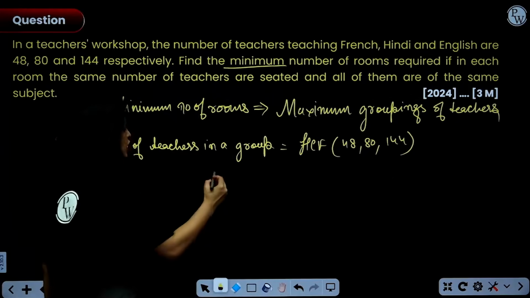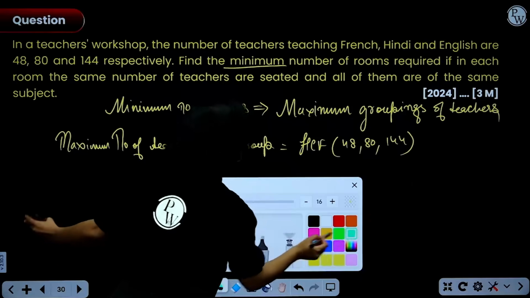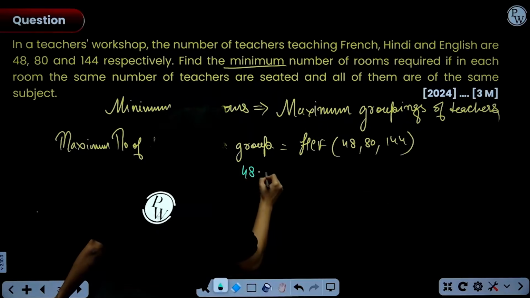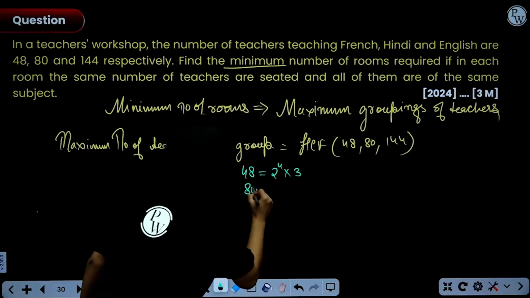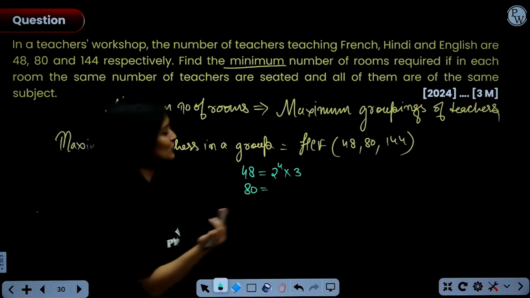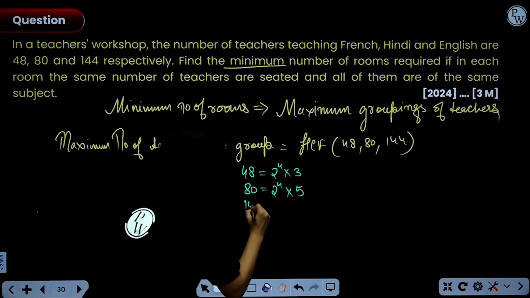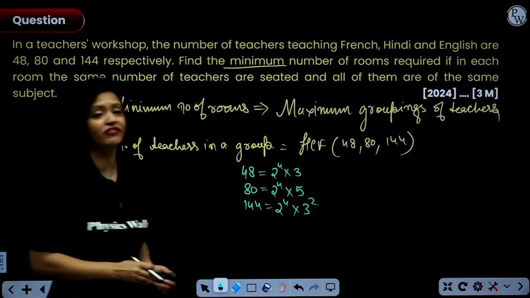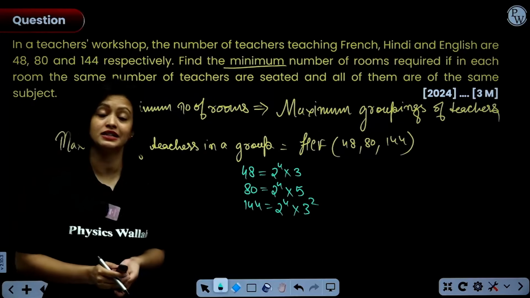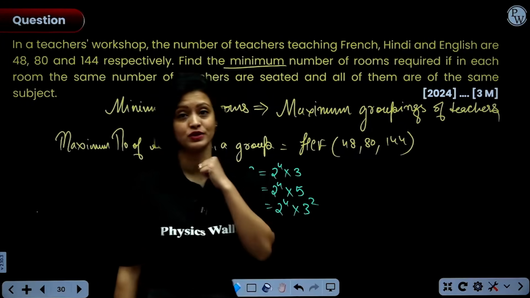Come on. Okay. So, 48. We just saw, right, that 48 is what? 48 is 16 into 3, right? So, 2 raised to power 4 into 3. 80 is what? 80 again is 16 into 5. So, 2 raised to power 4 into 5. And 144 is 16 into 9. So, 2 raised to power 4 into 3 square. So, you can be fast in your calculation provided you practice a lot. Otherwise, you can go and do the entire prime factorization process.